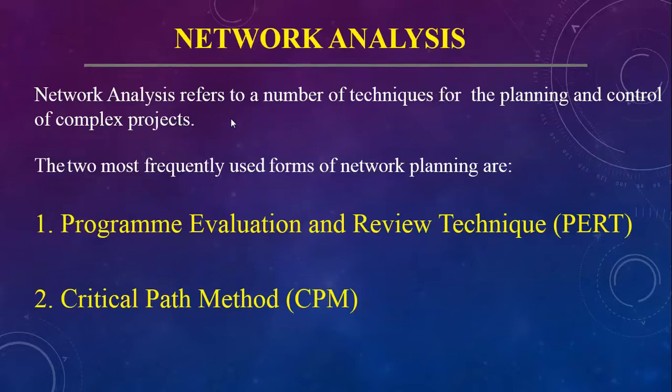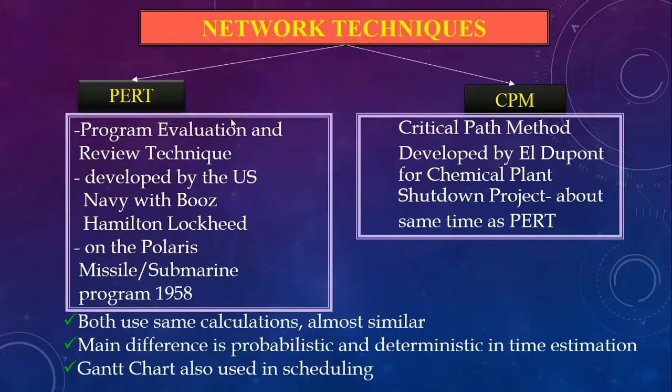Network analysis refers to a number of techniques for planning and control of complex projects. The two most frequently used forms of network planning are Program Evaluation and Review Technique, PERT, and Critical Path Method, CPM. Before starting each method in detail, we would like to differentiate the basic difference between the two methods. PERT is the Program Evaluation and Review Technique, developed by the US Navy with Booz Allen Hamilton and Lockheed on the Polaris missile submarine program. CPM was developed by E.I. DuPont for a chemical plant shutdown project.